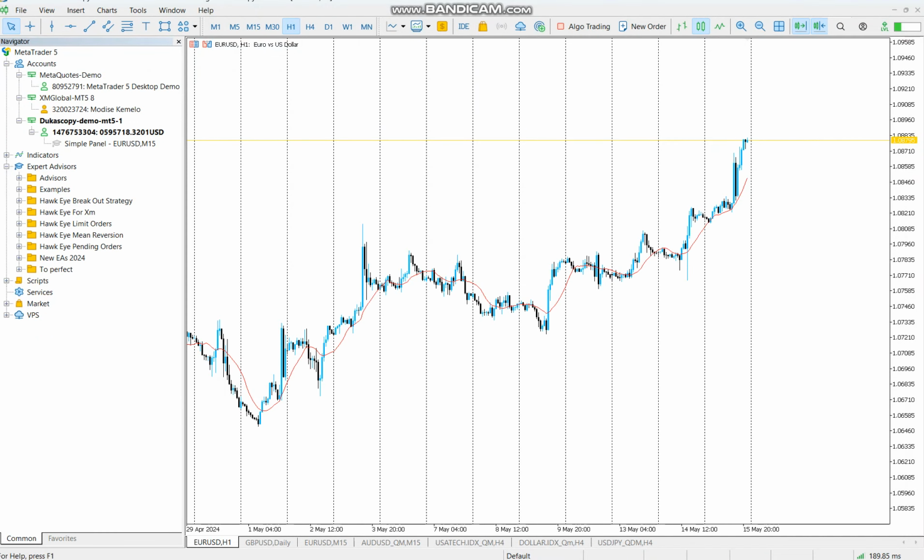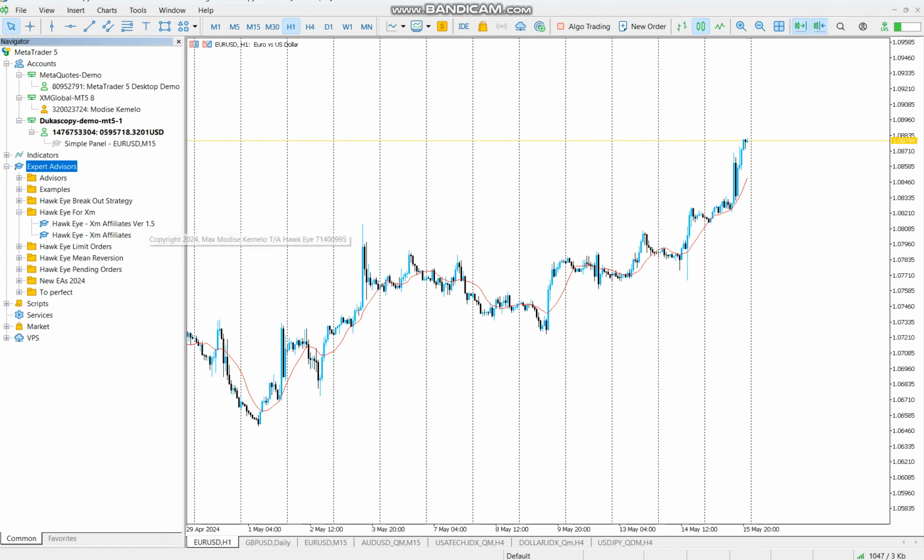then just close, go to expert advisors, then refresh. You'll then see Hawkeye for XM folder appearing. You can then expand. Okay.